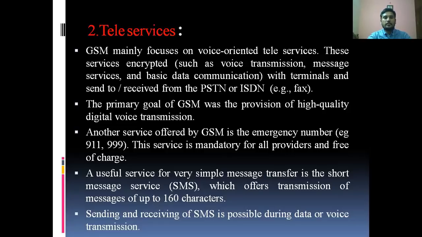So that is the best service provided by the GSM. That is one of the tele services. A useful service for very simple message transfer is the short message service (SMS), which offers transmission of messages of up to 160 characters.